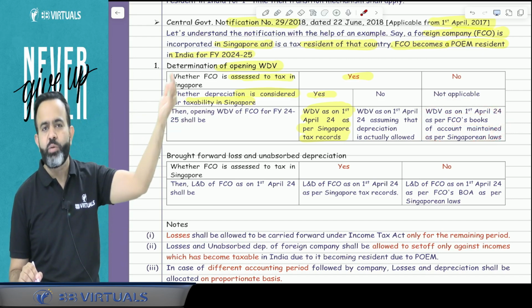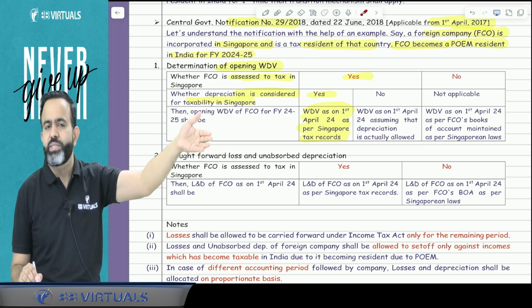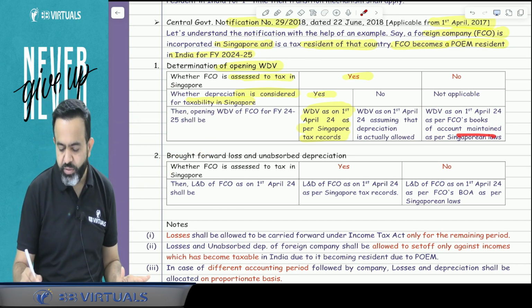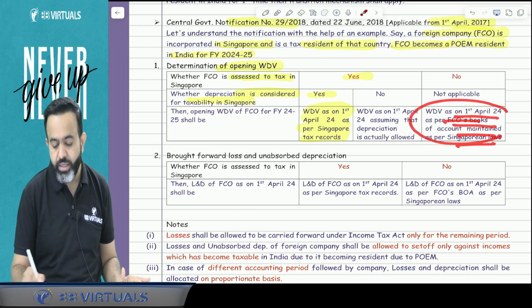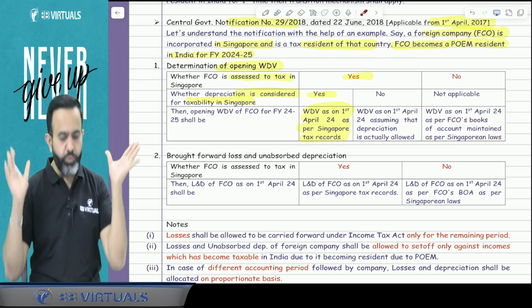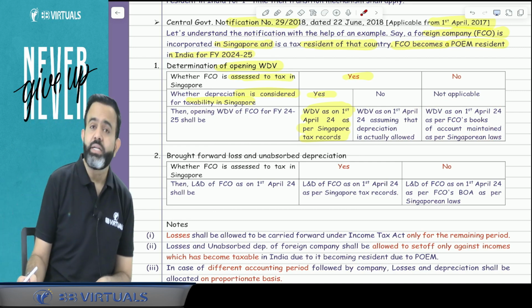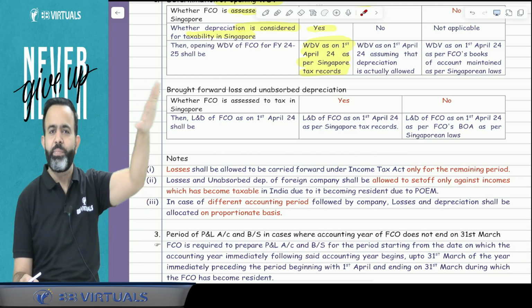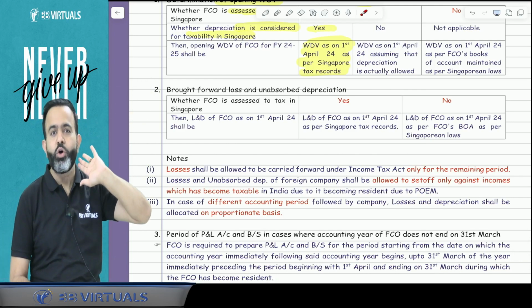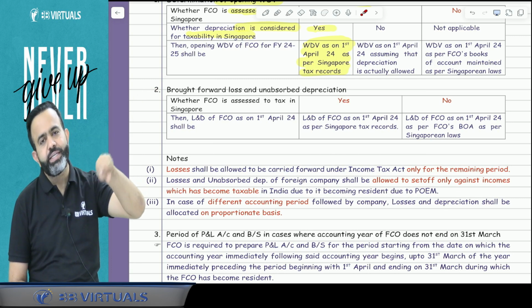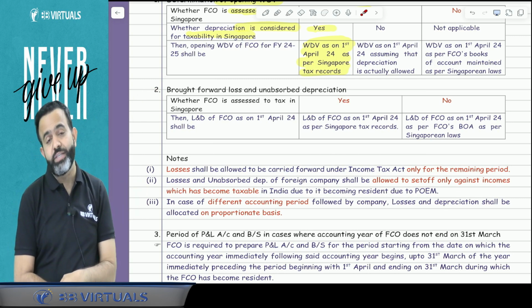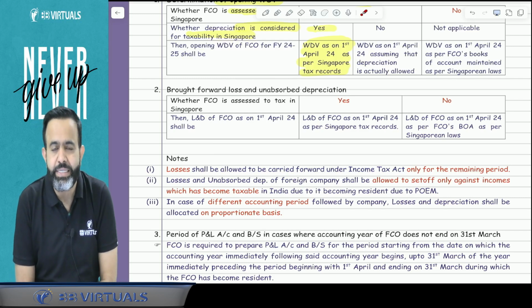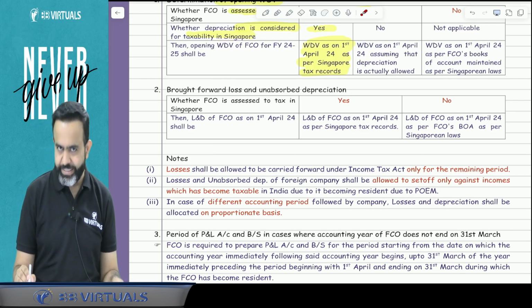So as per the company law of Singapore, whatever the WDV is, that WDV will be considered in India on 1/4/2024. Now the next part. Sir, suppose there are brought forward losses or unabsorbed depreciation as per the Singapore tax law. The question is, will the brought forward losses or unabsorbed depreciation be considered in India or not? The answer is yes.